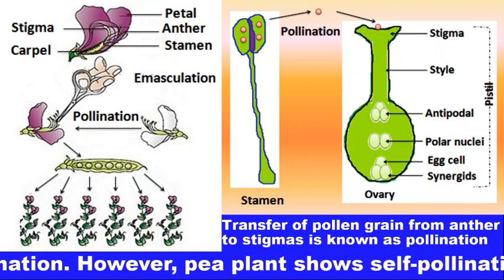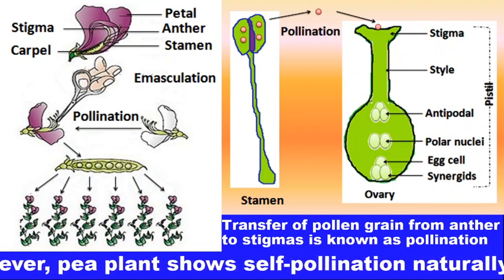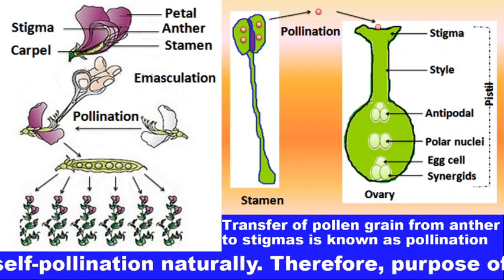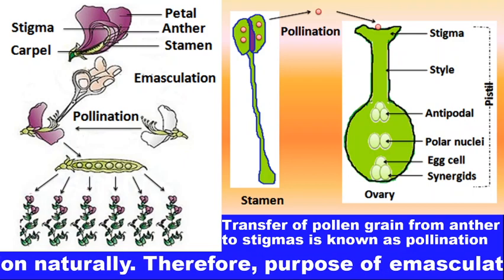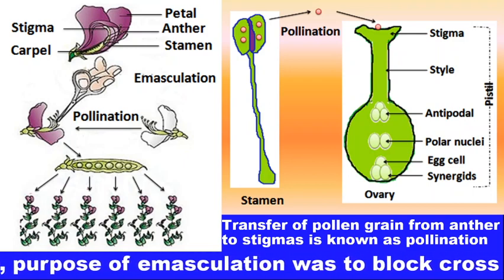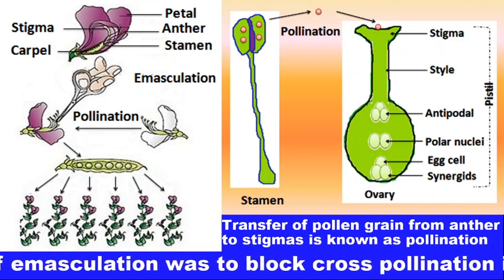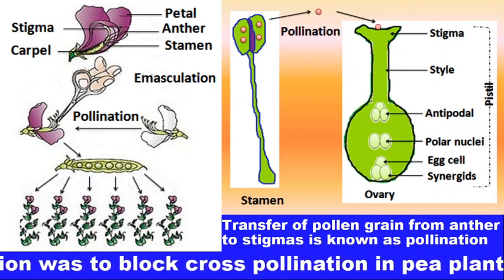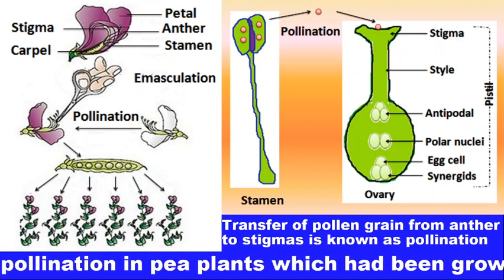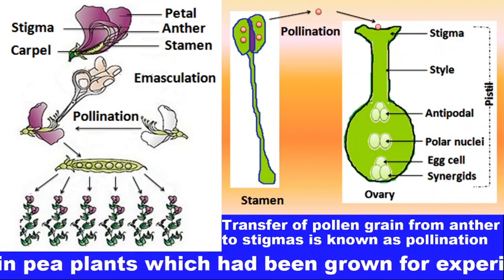Now, come to the experimental process. First, Mendel removed all stamens from those flowers which had to be used in his experiment.